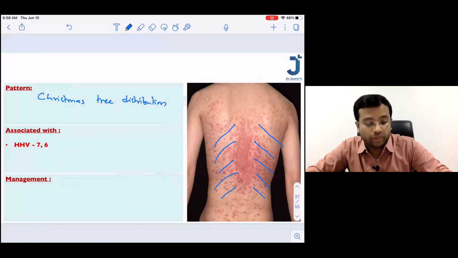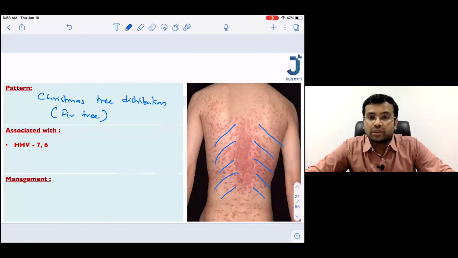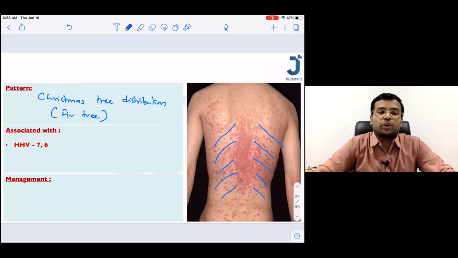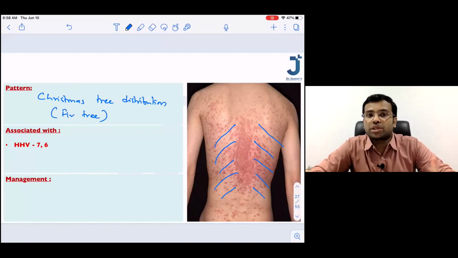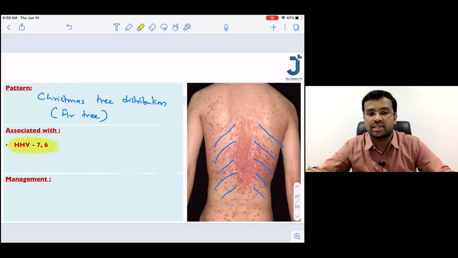This is also compared to a fir tree. Okay, fir tree distribution of the rashes. Excellent. So, yes, Dilfan, just one moment, I'll show you the previous slide. Now most important, this is also associated with an infection. And what is the infection? The infection that is associated is HHV7 and HHV6. And what is the management of this patient?